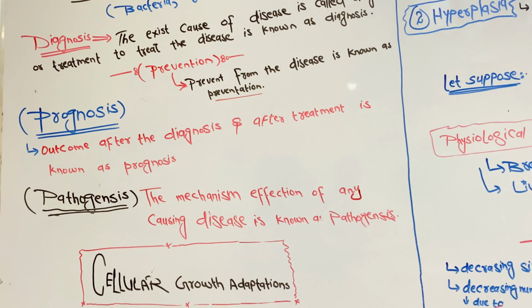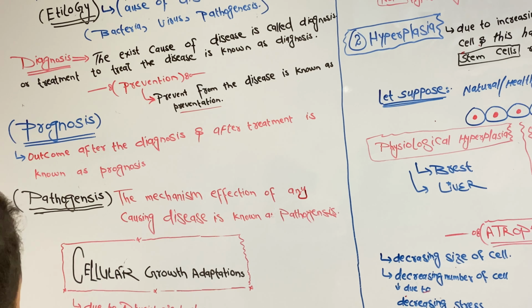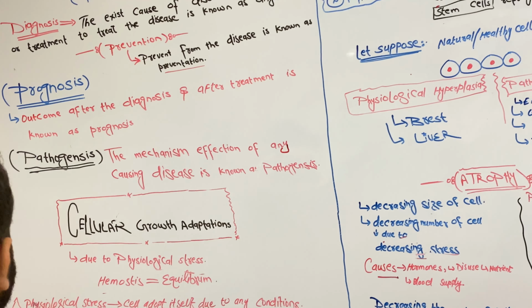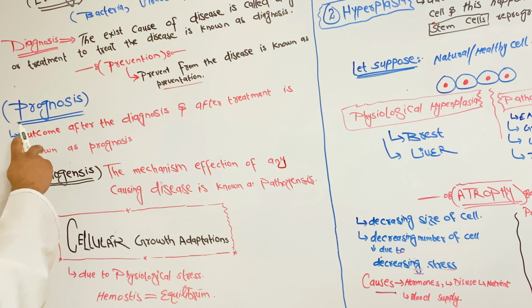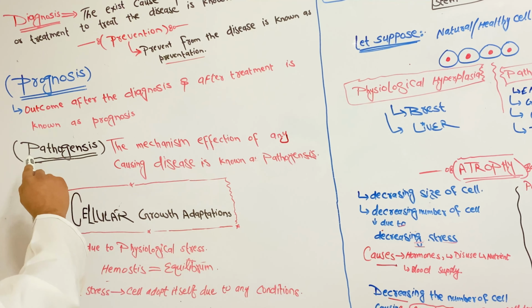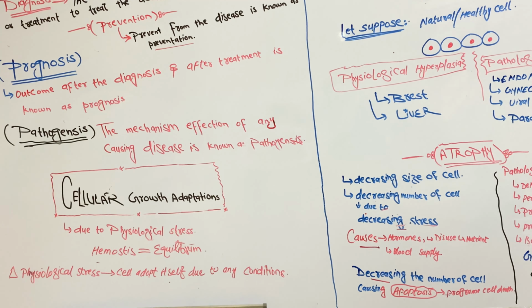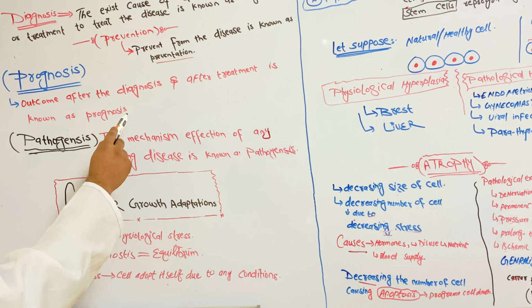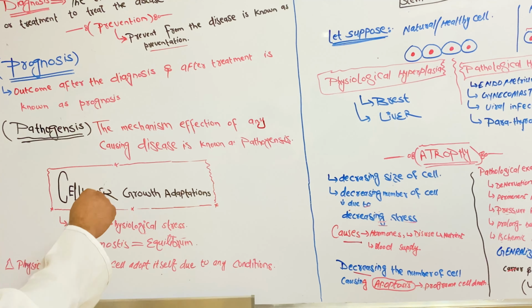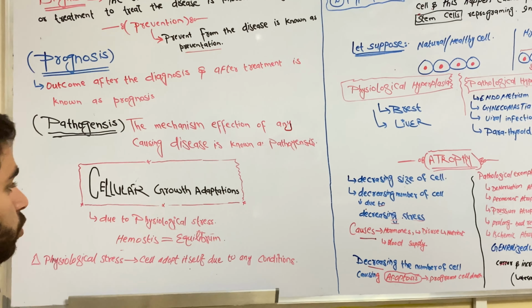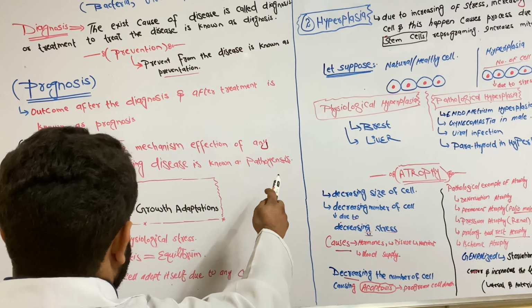Prevention. Preventing the disease is known as prevention. Now we go to the definition of prognosis. Outcome after the diagnosis and after treatment is known as prognosis. And pathogenesis. The mechanism of infection causing any disease is known as pathogenesis.